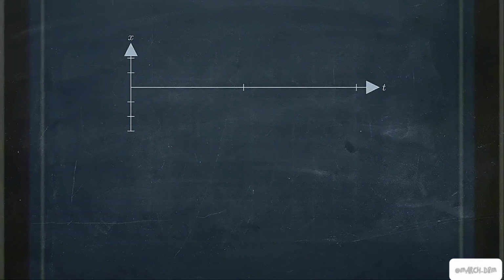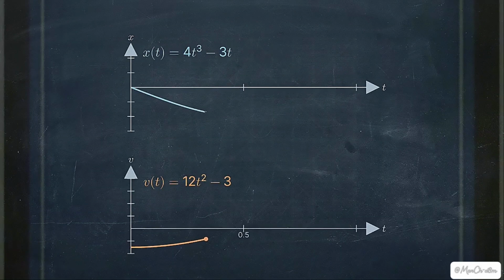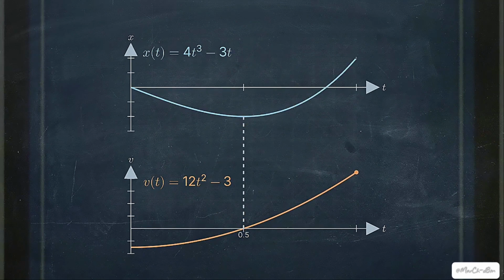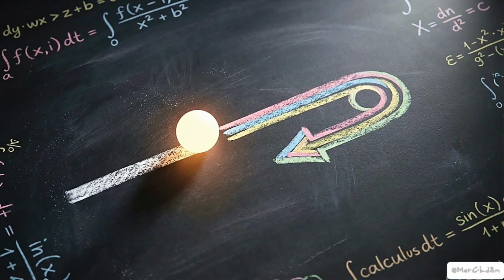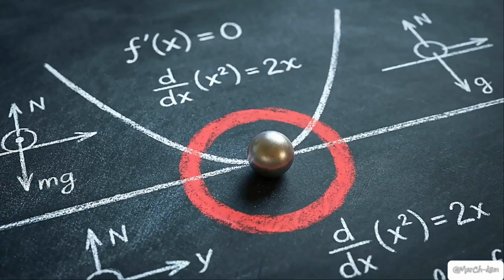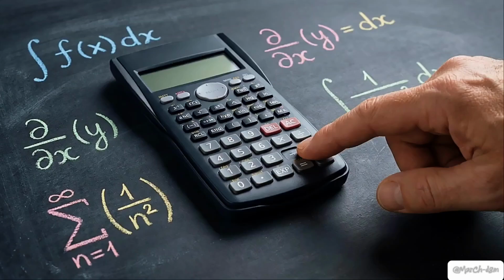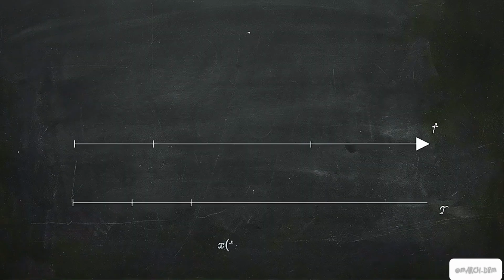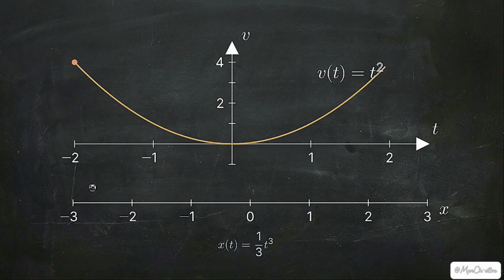This particle's position over time is defined by the function 4t cubed minus 3t. Its instantaneous velocity is the derivative, 12t squared minus 3. Identifying the exact moment this particle reverses its physical direction requires more than just finding a zero state. Students often assume a turning point occurs wherever velocity is zero, which in this case is at t equals 1/2. A velocity of zero is a necessary condition, but it is not sufficient to prove a change in direction. A particle can slow to a complete stop and then continue accelerating forward.